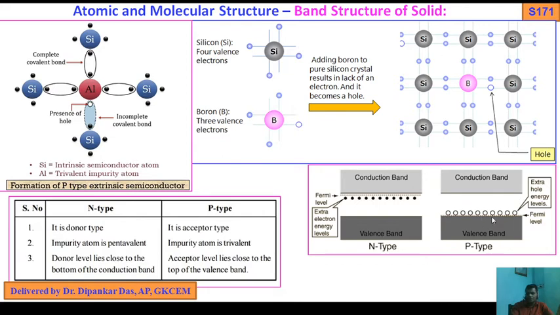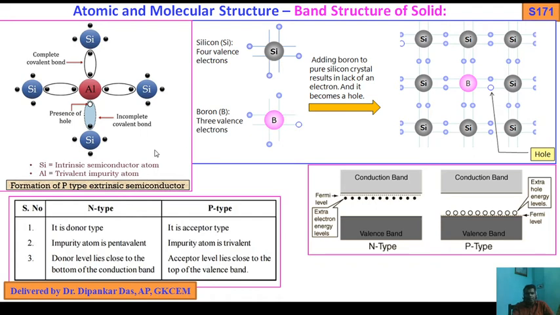So just above the valence band we get the extra hole energy levels, and just below the conduction band the extra electron energy levels or donor energy levels. So this is for n-type, and this is for p-type semiconductor.